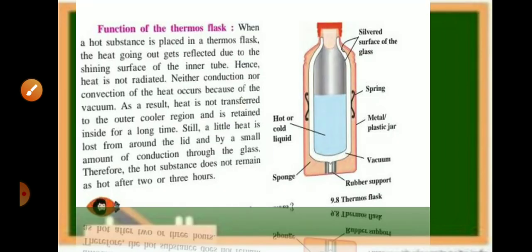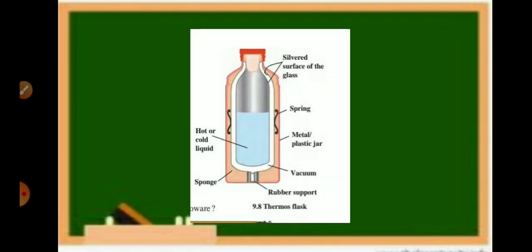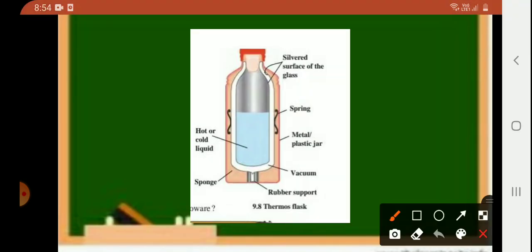Functions of the thermos flask. When a hot substance is placed in the thermos flask, the heat going out is reflected by the shining surface of the inner tube. Hence, the heat is lost neither by radiation, nor conduction, nor convection. So this I have done. So see this diagram.